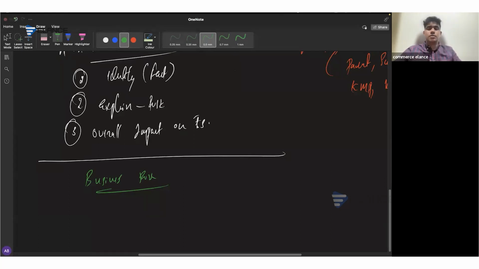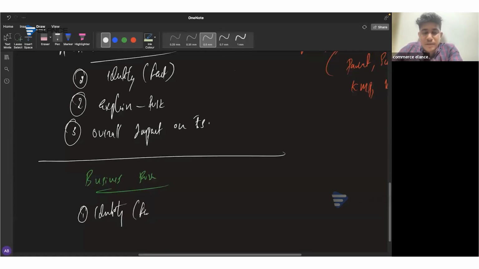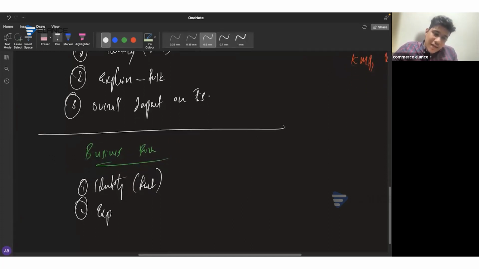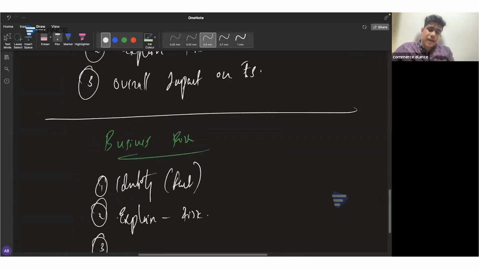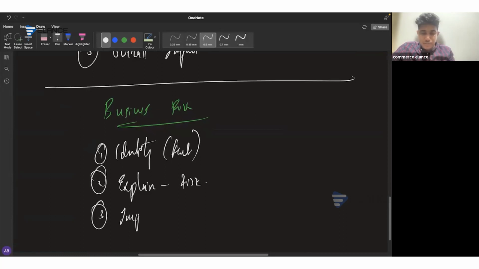So when you get a question from the area of business risk, let it be anything from the scenario, first of all, you need to identify the business risk from the scenario. So you need to clearly identify it, which means you need to mention the fact. Then you need to explain why this particular situation will give rise to a business risk. Finally, you need to show the impact of the risk. So you need to mention about what will be the impact of this risk.